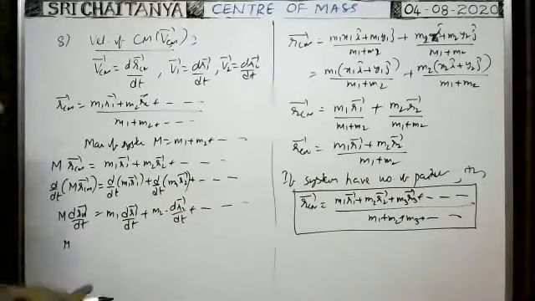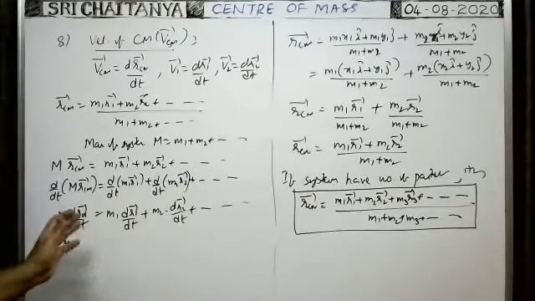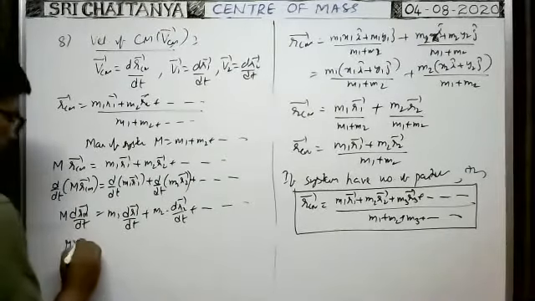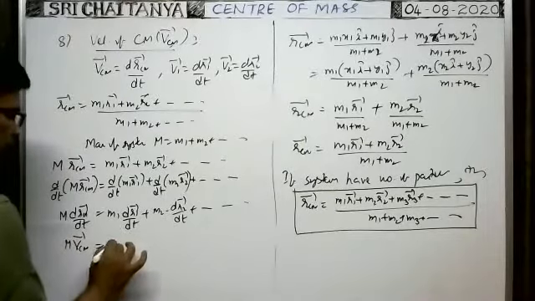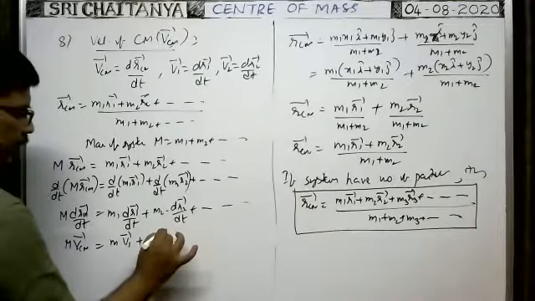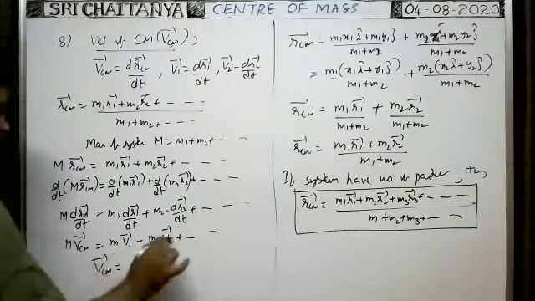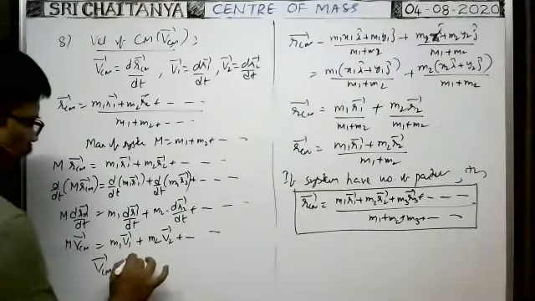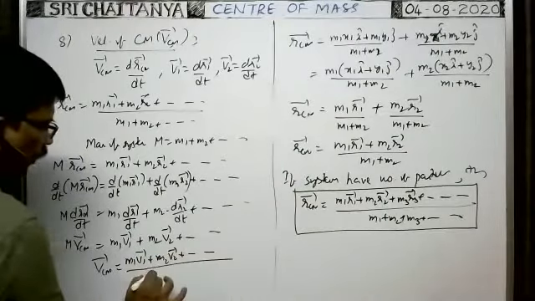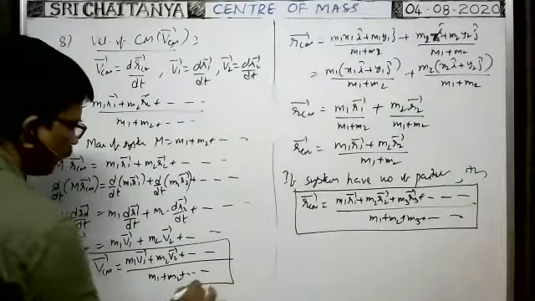M into dR_CM bar by dt. dR_CM bar by dt means the rate of change in the position vector of center of mass. That gives the velocity of center of mass. That is equal to m1 into velocity of the first particle plus m2 into dr2 bar by dt, meaning velocity of the second particle in vector form, and so on. Therefore, velocity of center of mass is equal to this by capital M. So m1 v1 bar plus m2 v2 bar and so on by total mass of the system M, which means m1 plus m2 and so on. This is the velocity of center of mass.